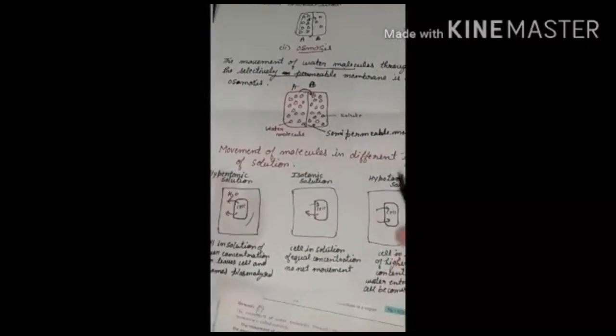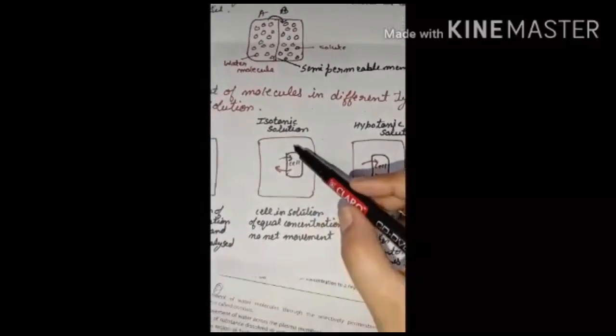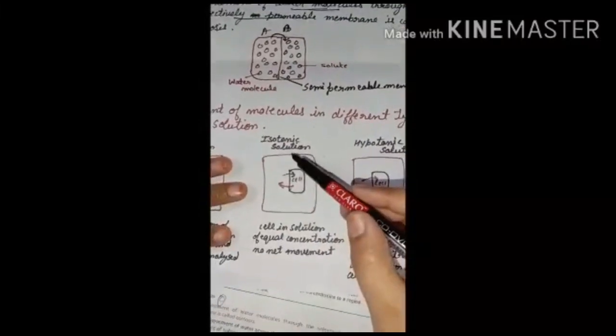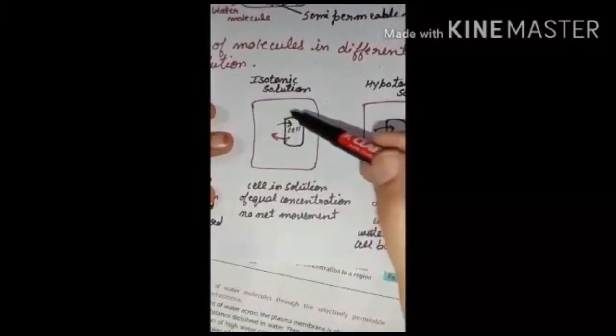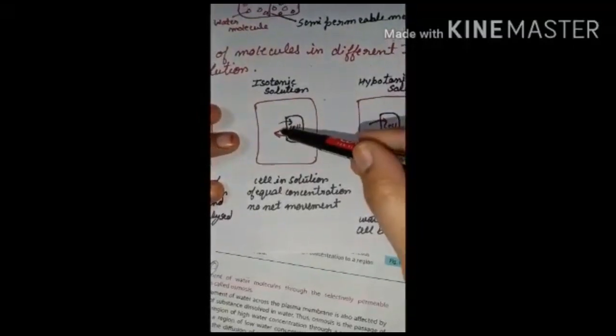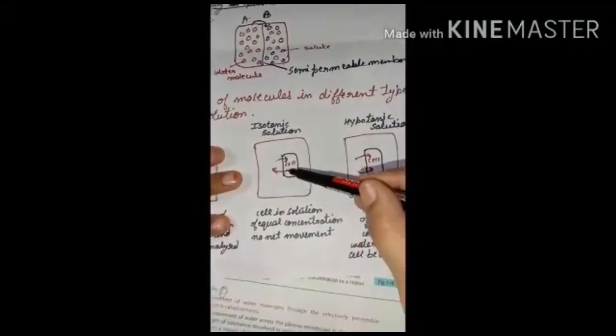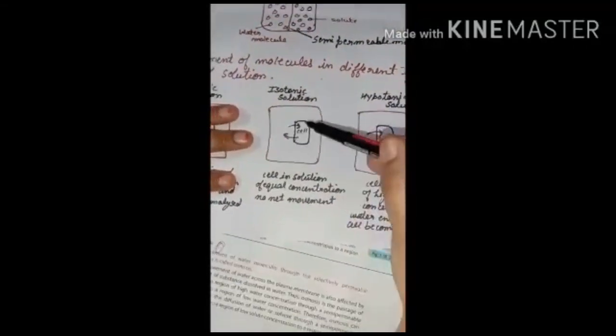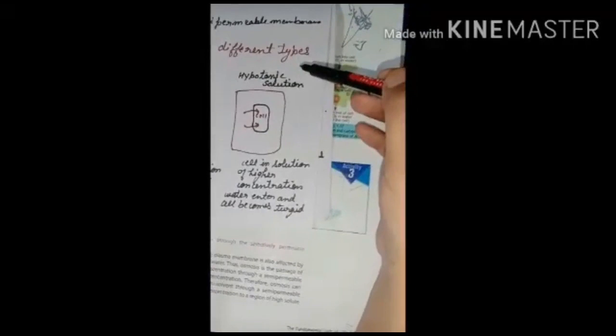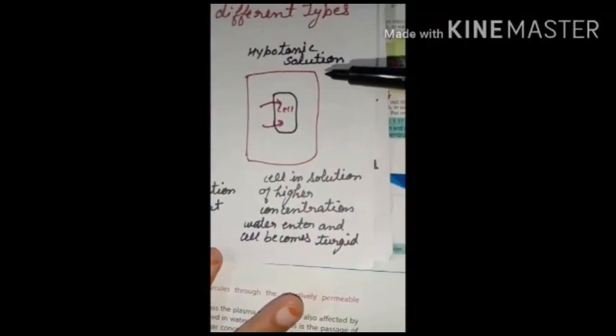Now the next one is the isotonic solution. Isotonic solution means the concentration of the molecules is equal on both sides, inside the cell and outside the cell. In this case the movement of the molecules will be equal, meaning equally the molecules will move out of the cell and into the cell. Okay, the third type of solution is the hypotonic solution.